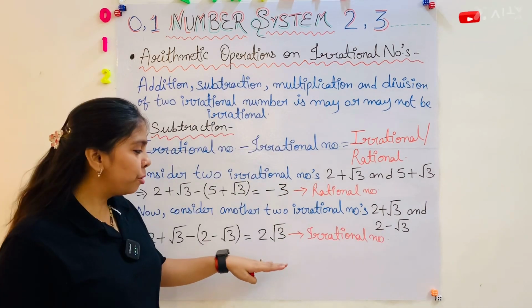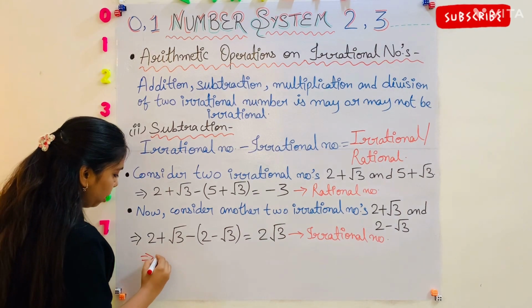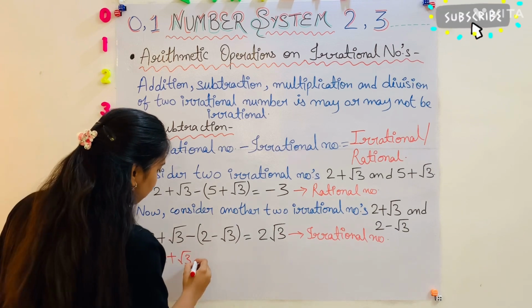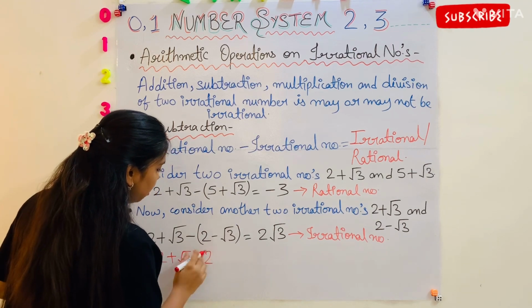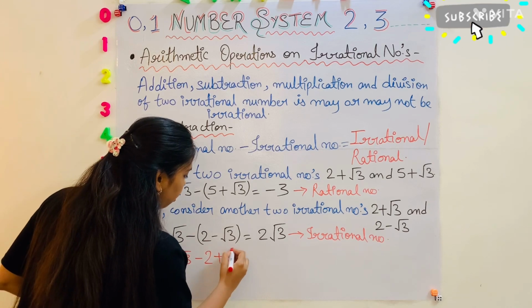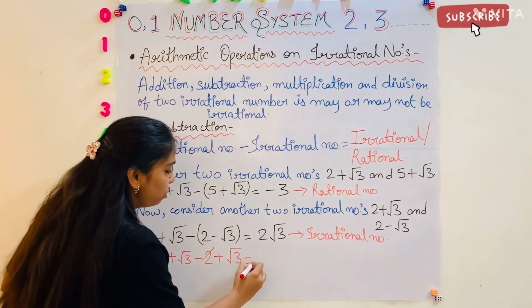Would you like to know how I got 2 root 3 here? Like 2 plus root 3 minus, bracket open, 2 minus root 3, bracket close, gives minus 2 and minus minus root 3, which is plus root 3. And 2 and minus 2 will cancel out, which is equal to 2 root 3.